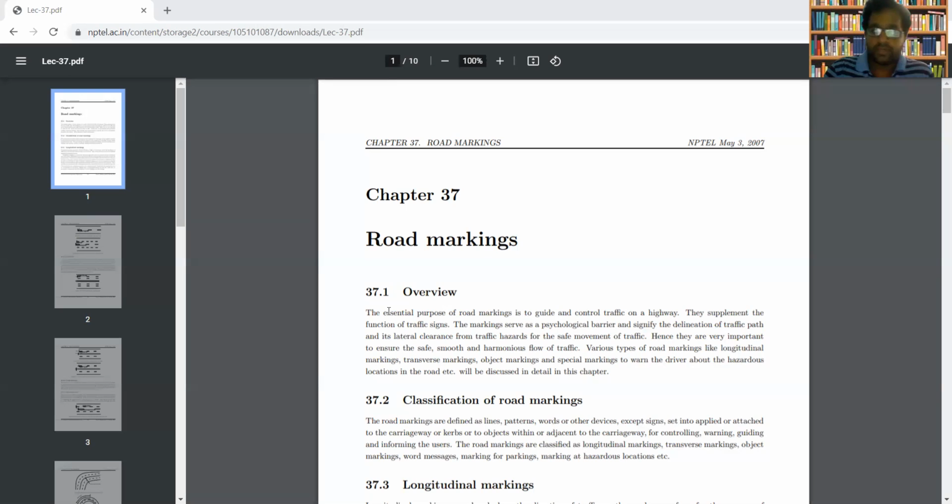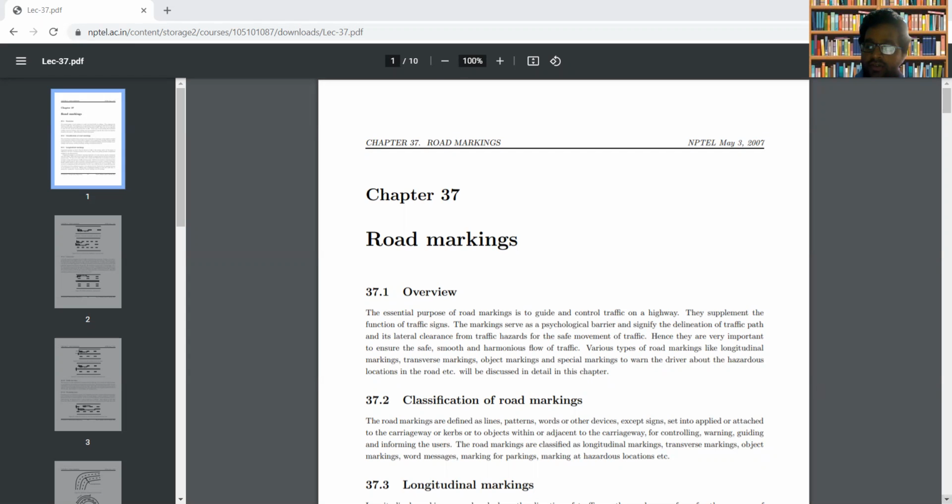So there are various types of road markings. The various types of road markings include longitudinal markings, transverse markings, object markings, and special markings. These are the various types of road markings: longitudinal markings, transverse markings, object markings, and special markings.